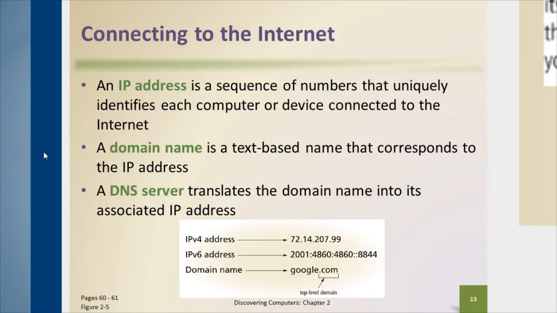So an IP address is a unique sequence of numbers that uniquely identifies each computer. The computer interprets this as a binary number, in 8-bit groups. But it's a little bit easier for us to look at it in terms of four octets. So we can look at our example there at the bottom, an IP version 4 address of 72.14.207.99. That represents an IP address.